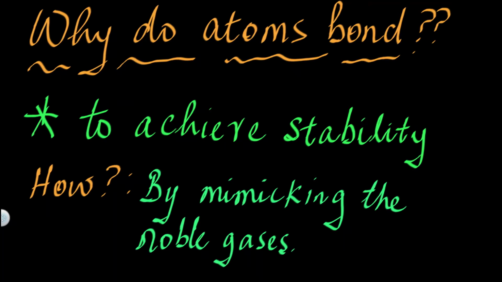If you are to understand chemical bonding, or if you are to understand chemistry, you need to answer the question, why do atoms bond? This is a very pertinent question. This is a very important question for every chemist or every student of chemistry, because chemical reactions themselves are essentially the formation of new bonds and the breaking up of old bonds. And in this case, we are having atoms coming together and atoms separating. That is a chemical reaction for you.